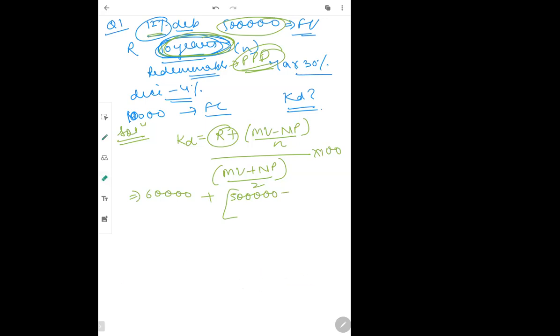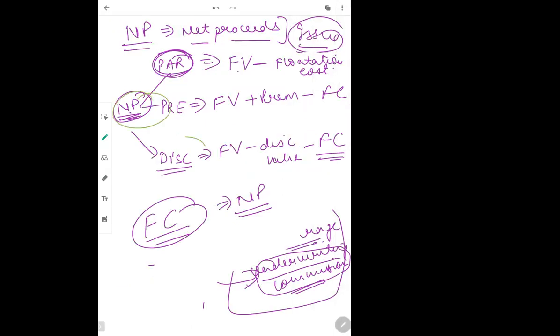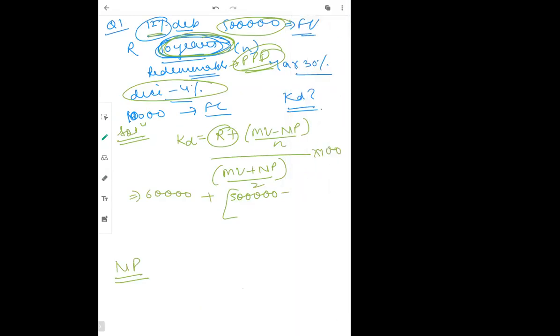Now calculation of net proceeds. Now it is said that it was issued at a discount of 4%. Okay, it means it was at a discount. So if you remember the net proceeds formula, if it is issued at discount, this was the formula we did: face value minus discount value minus flotation cost. और जो भी premium and discount percentage होता है, that is also calculated on your face value only. तो अभी net proceed का formula which we have to apply is face value minus discount value minus flotation cost.